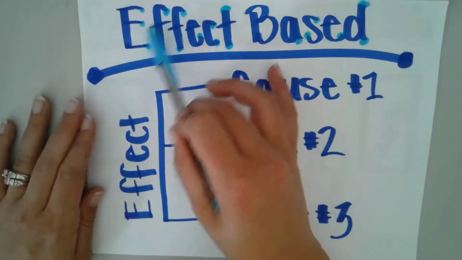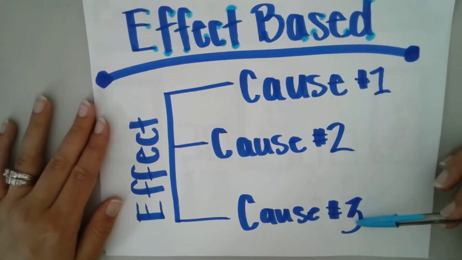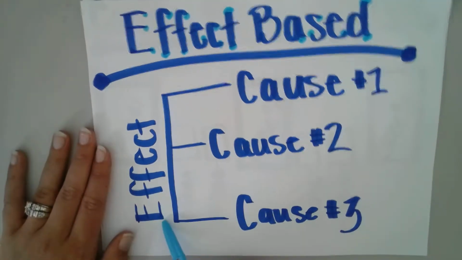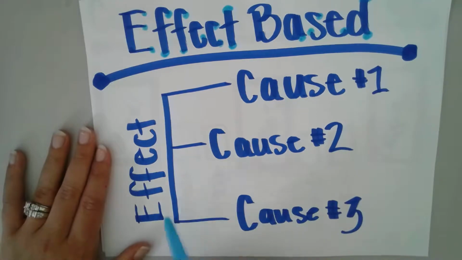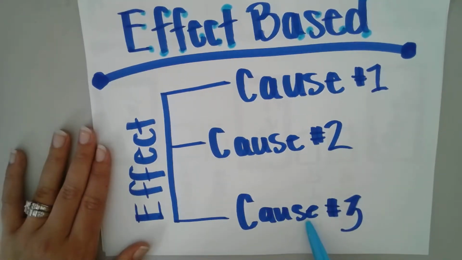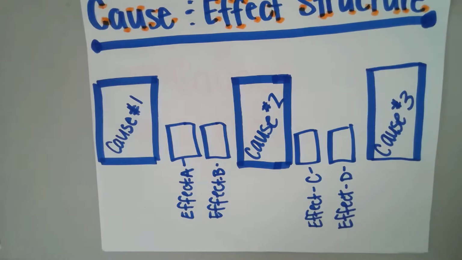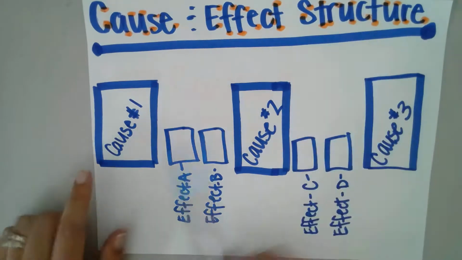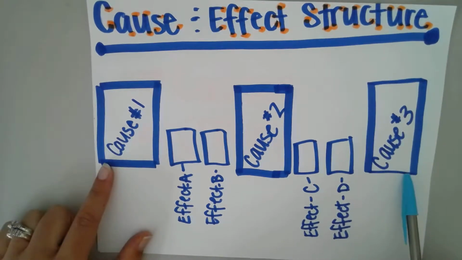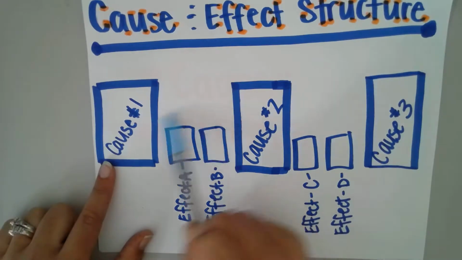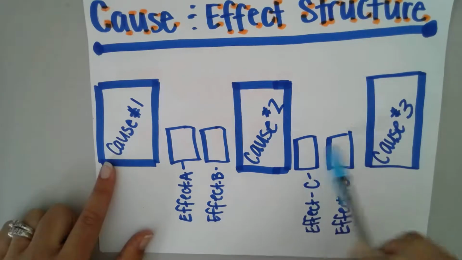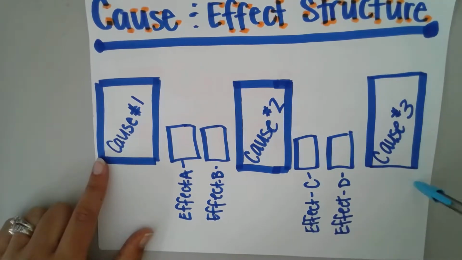Some of you have one big effect based on a couple of different causes because of a situation or an event that happened because of your topic. This would be effect-based because the effect would be your backbone, and the 3 causes would be what drive your body paragraphs. Or you might have something in the middle. I like to call this the cause and effect structure, where your 3 body paragraphs are actually made up of both causes and effects. So the first cause with a little bit of effect information in there, the second cause with a little bit of effect information in there, the third cause with a little bit of effect information in there.